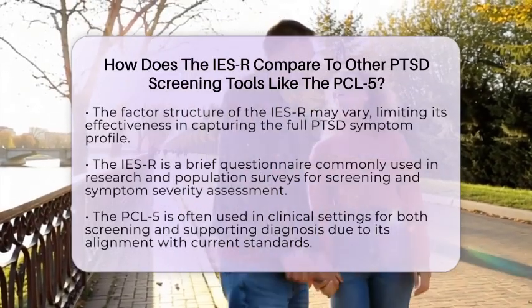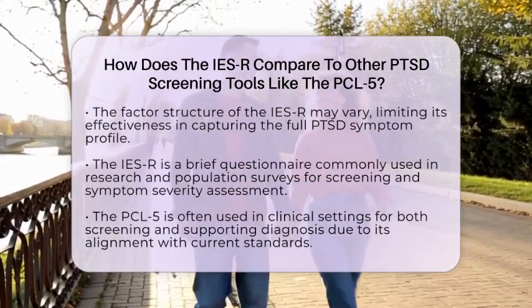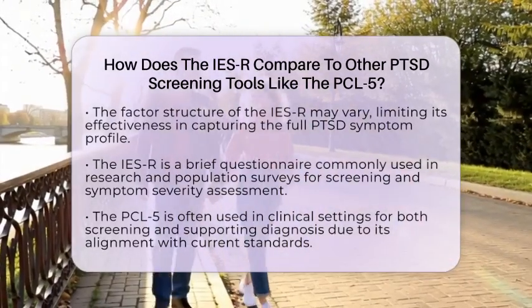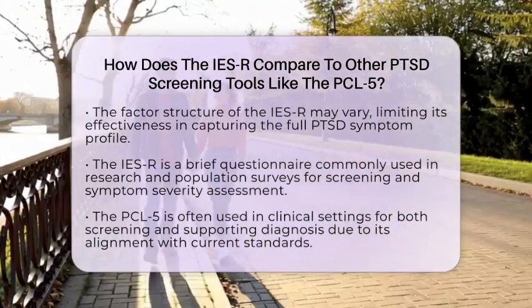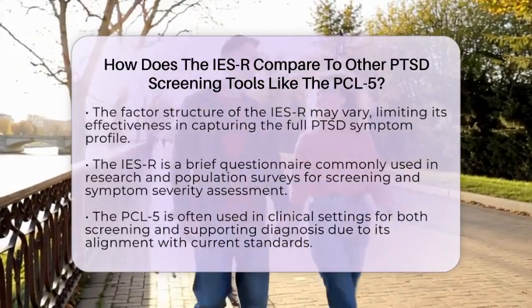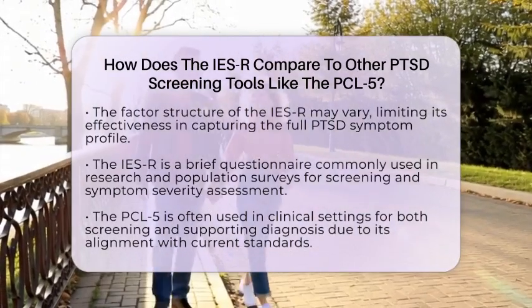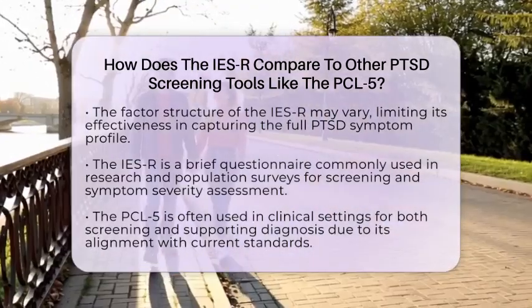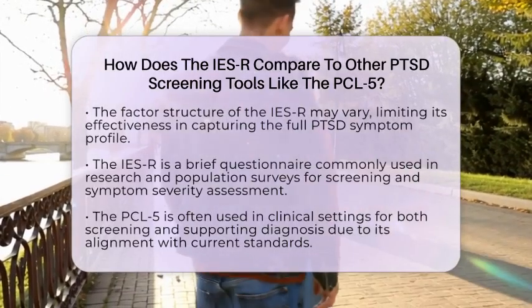In terms of practical use, the IES-R is a brief and easy-to-use questionnaire that is widely utilized in research and population surveys. It is primarily for screening and assessing symptom severity rather than for making a diagnosis. The PCL-5, while also a self-report measure, is often used in clinical settings for both screening and supporting diagnosis, thanks to its alignment with current diagnostic standards.